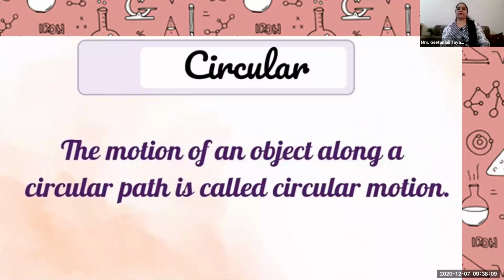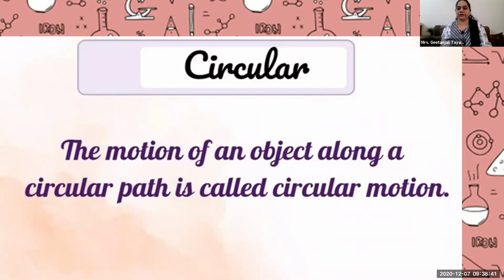Can you give more examples of circular motion? Yes. Merry-go-round, giant wheel. Correct, very correct. Merry-go-round, giant wheel is there. Fan. Yes. What? Fan. Cycle wheel. Cycle wheel. Yes.